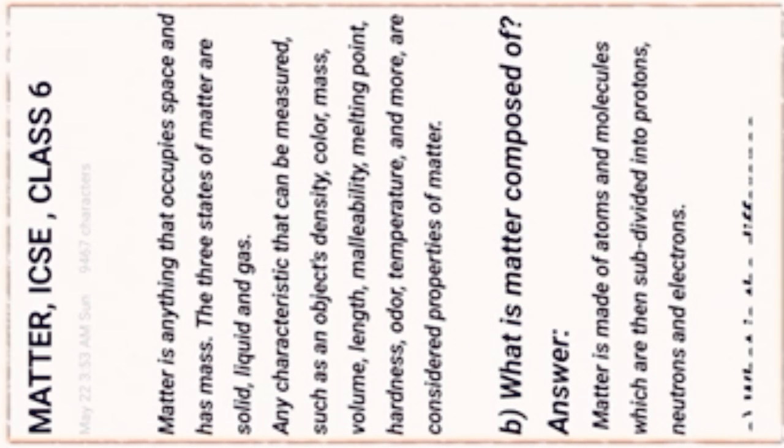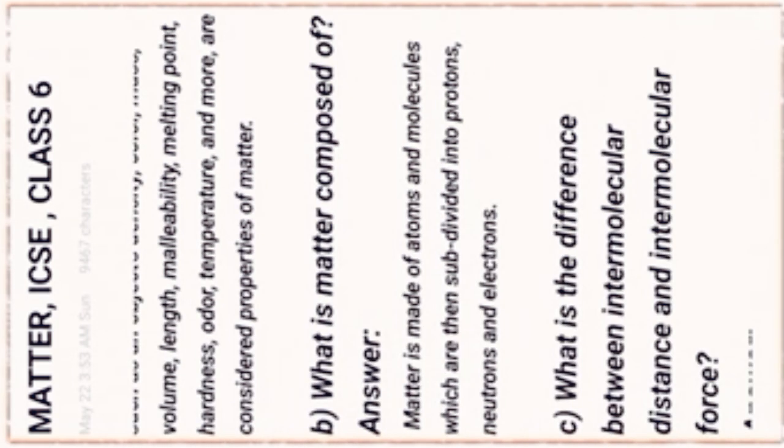Next question, what is matter composed of? Answer: matter is made of atoms and molecules, which are then subdivided into protons, neutrons and electrons.